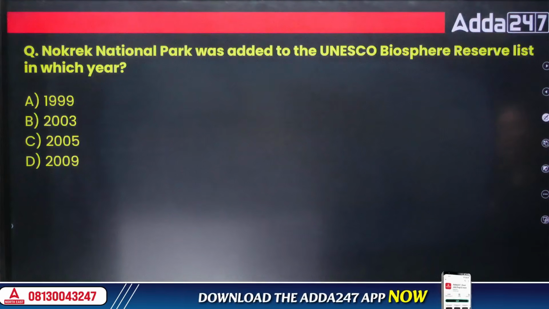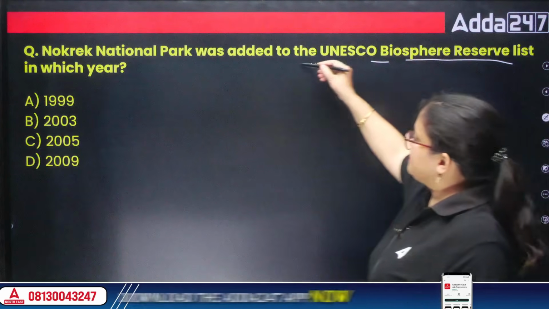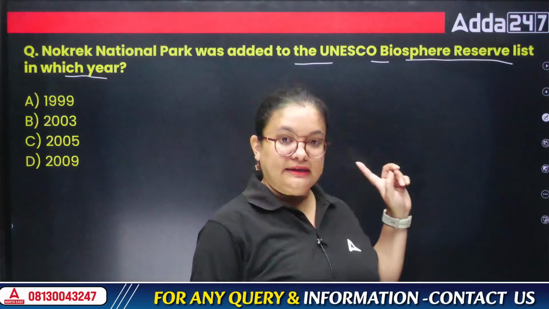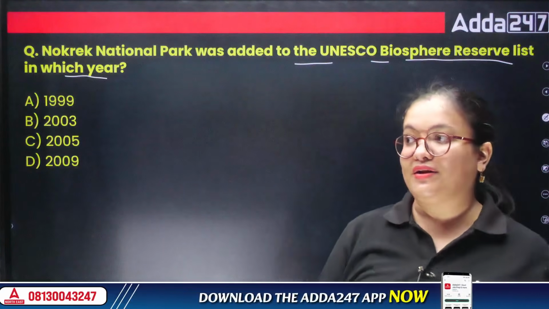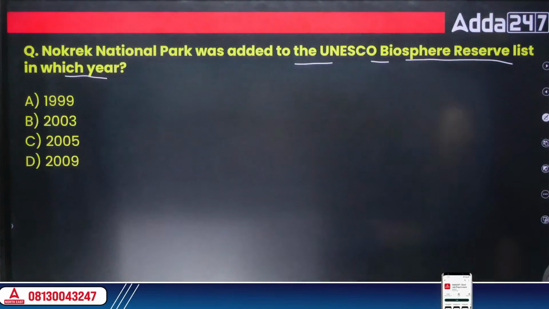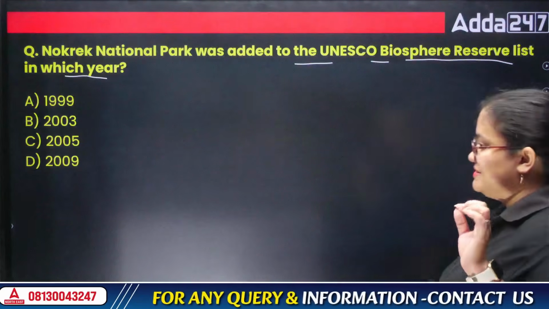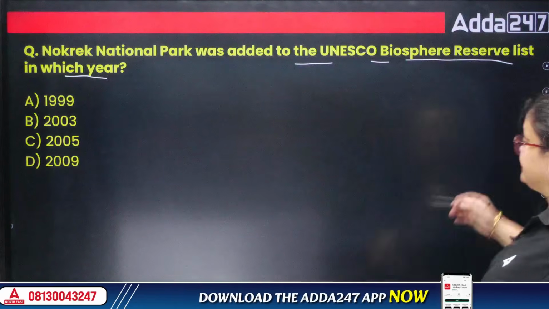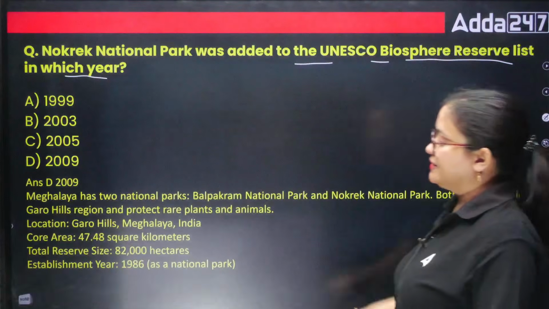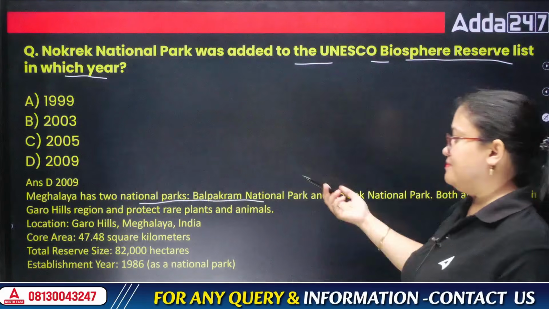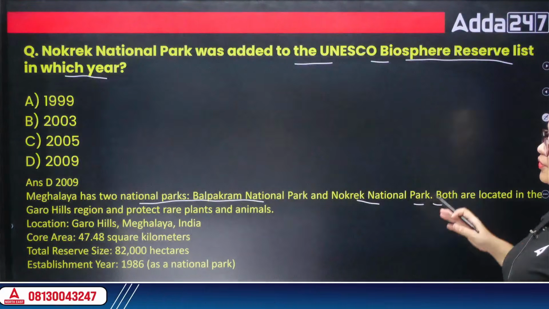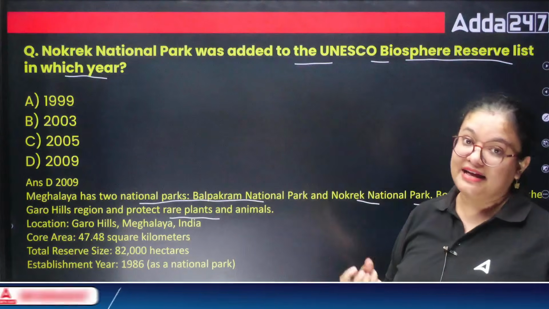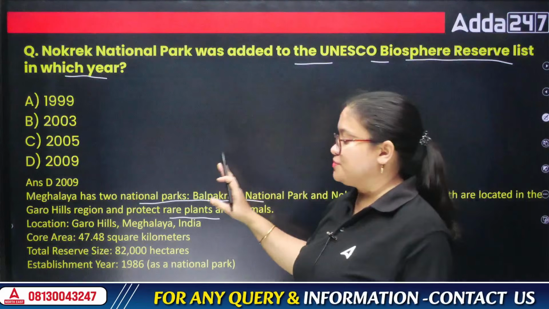Next, Nokrek National Park was added to the UNESCO Biosphere Reserve list in which year? So there are, I think, two national parks that we can see in Meghalaya. One is Nokrek National Park, while the other is Balpakram. Nokrek National Park was inscribed in the UNESCO Biosphere Reserve list in the year 2009. Okay, so these are the two national parks, Balpakram and Nokrek National Park. Both are located in the Garo Hills region, and we can also see many rare plants and animals in these two national parks.